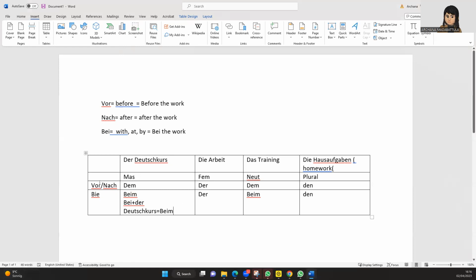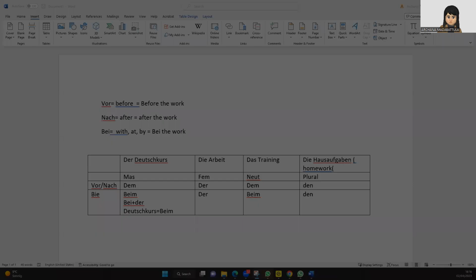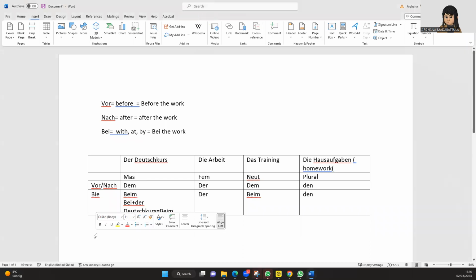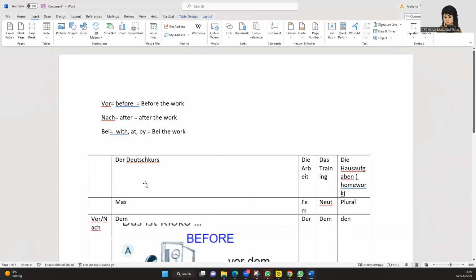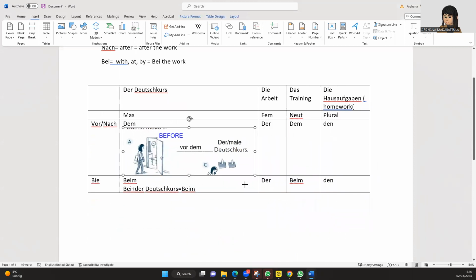Okay, so in the same way, let us now learn a little more in detail. So here it is, I'm going to explain. If you see this picture, I have explained it like this.